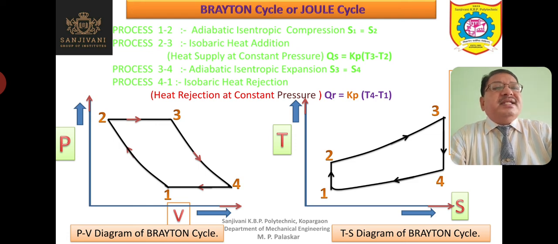Now in all the previous cycles, maybe Otto cycle, diesel cycle or dual cycle, we have seen that the heat was rejected at constant volume. But this is the only cycle, the Brayton or Joule cycle, in which the heat rejection takes place at constant pressure. So this makes this cycle different or unique. So Brayton cycle or Joule cycle is a cycle in which the heat rejection and the heat supply take place at constant pressure.